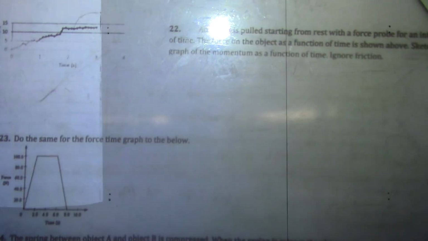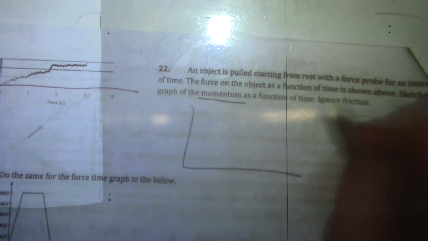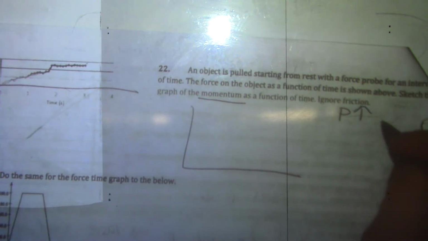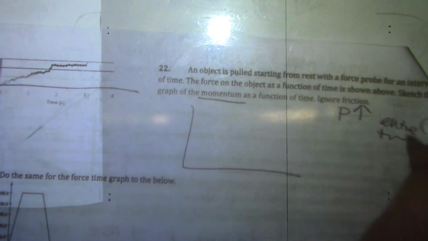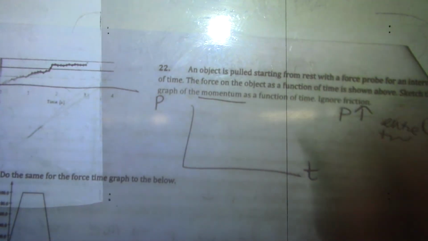Alright, we've got a force-time graph, and we want to sketch the graph of the momentum. If we look, I have a positive force the entire time, so my momentum, P, should be increasing the entire time. So whatever my graph is doing, it's at least going up. It's never going down because I never have a force in the opposite direction.